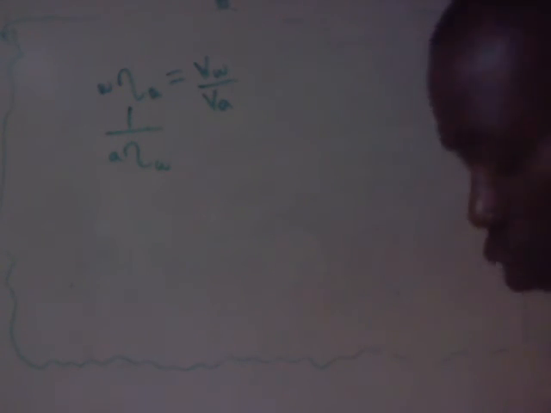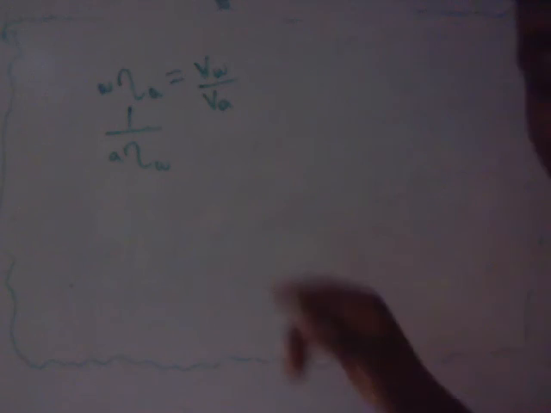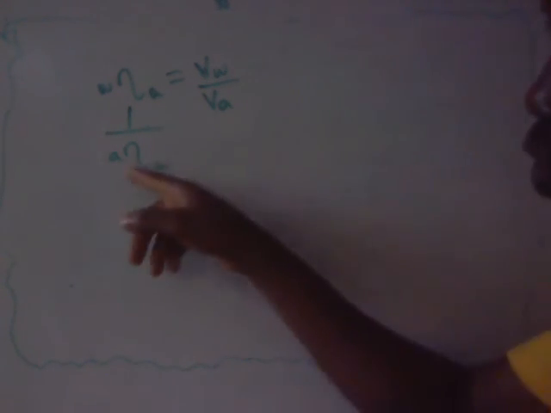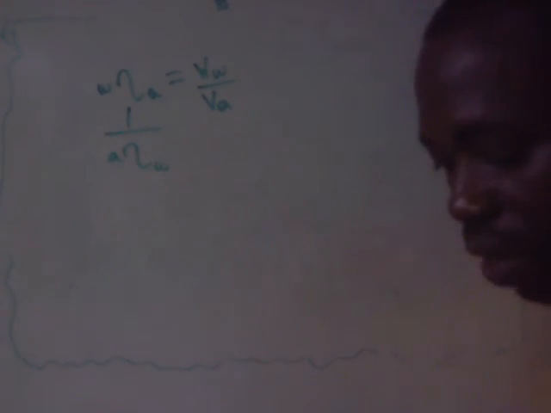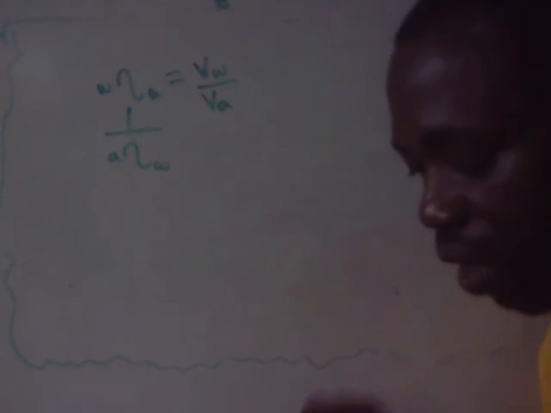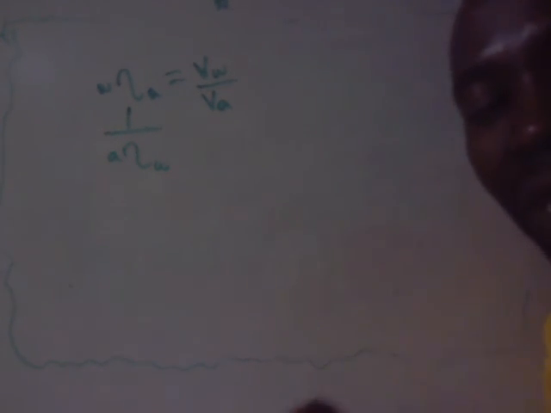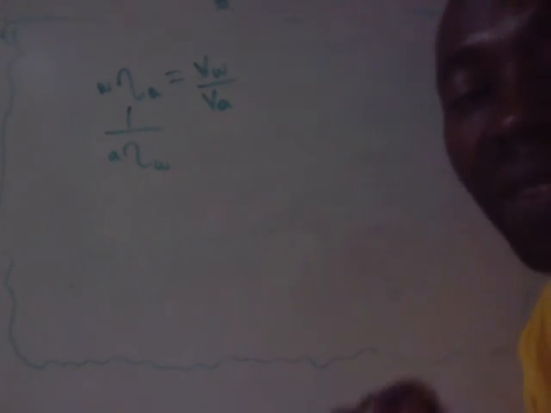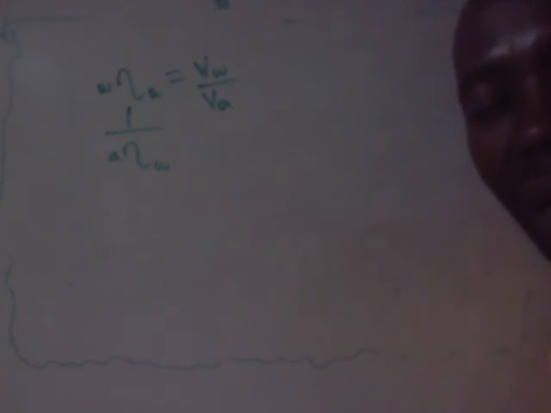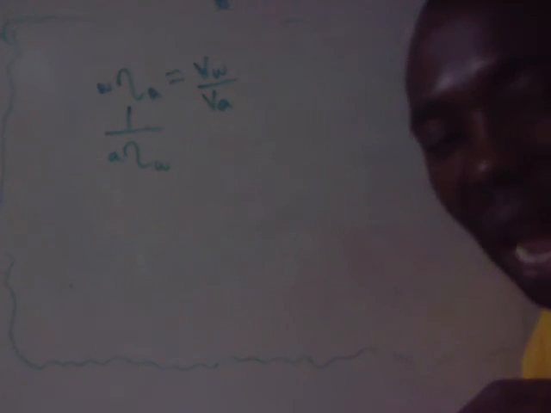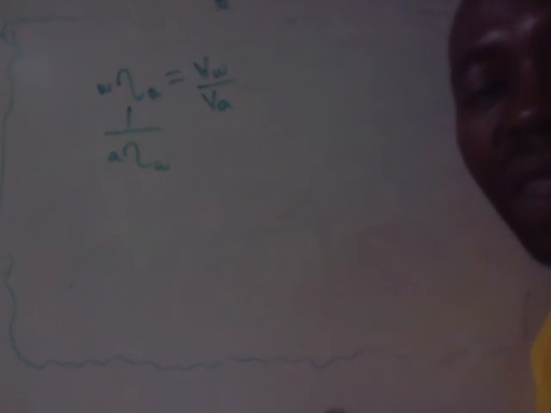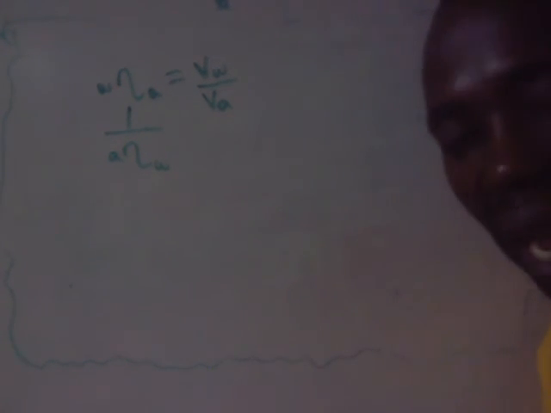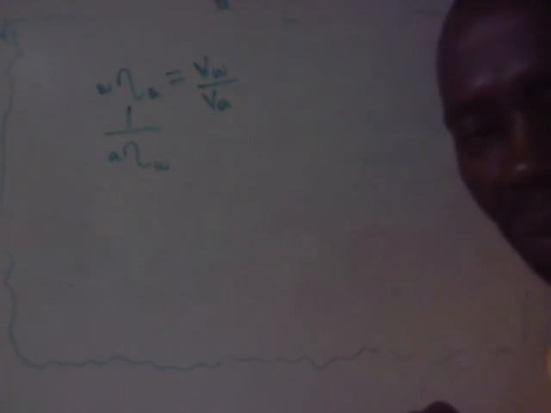If it says the refractive index of water is 1.33, it means air to water. It means when light rays travel from air to water. If I say the refractive index of glass is 1.5, it means that light travels from air to glass. That one is constant.